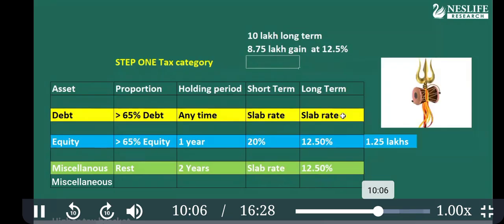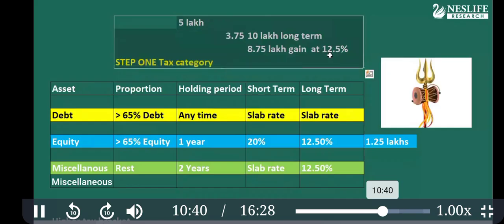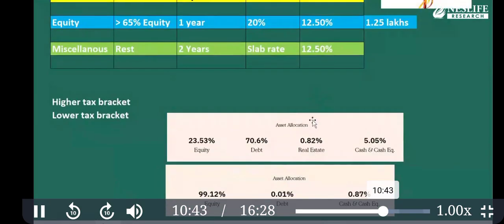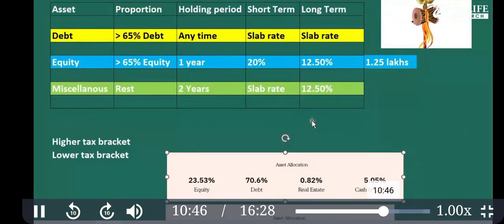So the first 1.25 lakhs capital gain is tax free. Please note, it is not that 1.25 lakhs of tax is reduced. It is the gain which is tax free. Suppose you have 5 lakhs long-term capital gain: the first 1.25 will be tax free, then the remaining 3.75 lakhs will be taxed at 12.5%. This is how equity mutual funds are taxed.